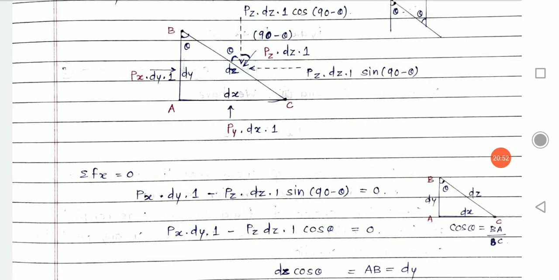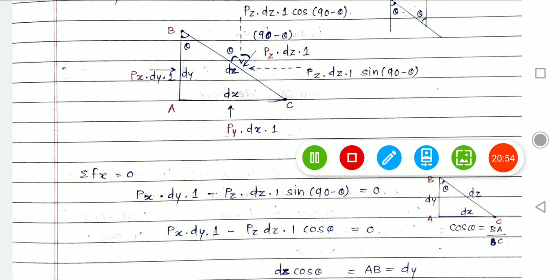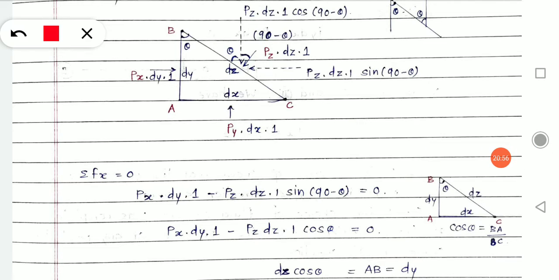I'm just reviewing it for you, one more revision: on the side where the angle is known to us, you take cos theta, and on the side where you don't know the angle, you take sine theta, and the magnitude of force remains the same.